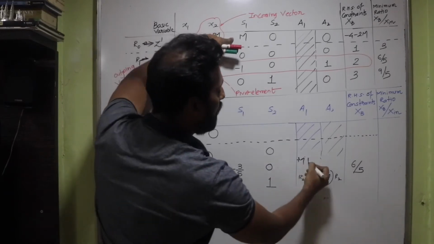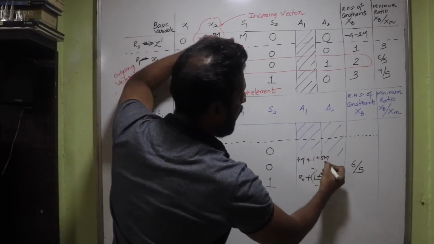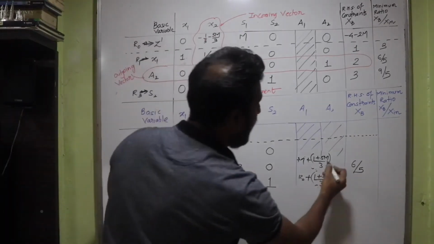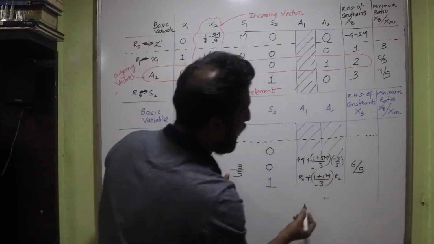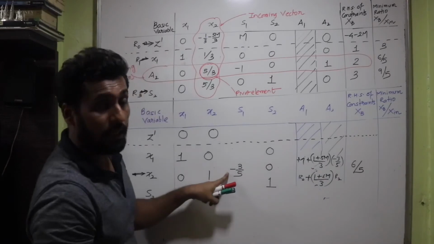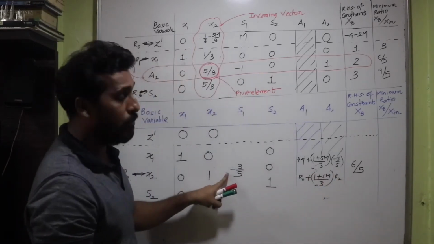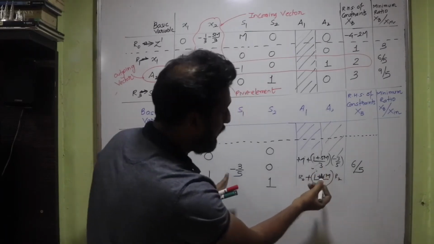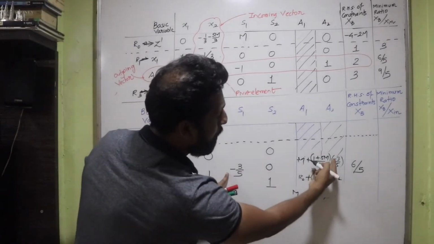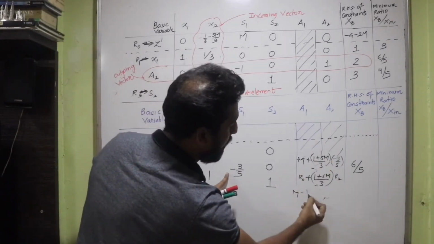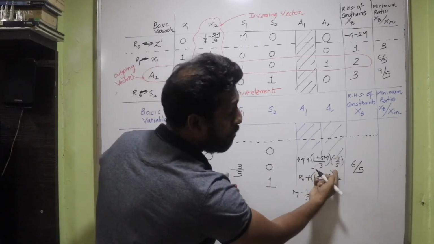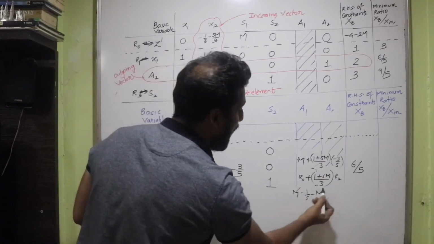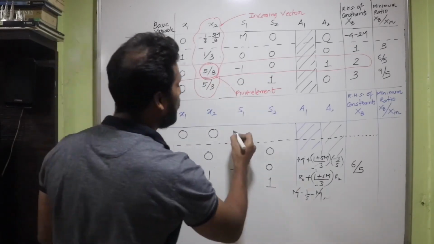R0 is M plus 1 plus 5M upon 3 multiplied with the value of R2, which is minus 3 by 5. So students, 3 and 3 will cancel, isn't it? The negative sign is going to come, and then 1 by 5 multiplies inside. So observe carefully. M is there. Minus 1 upon 5 multiplies here. You get minus 1 upon 5. Minus 1 upon 5 multiplies with plus 5m. You get minus m. So plus m minus m cancels. You are left with minus 1 by 5.